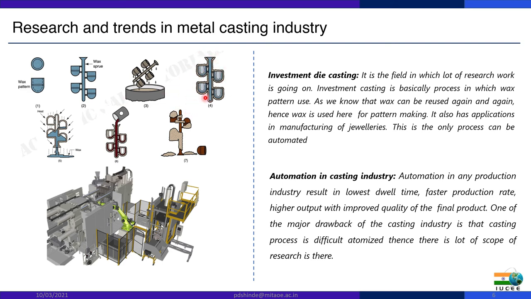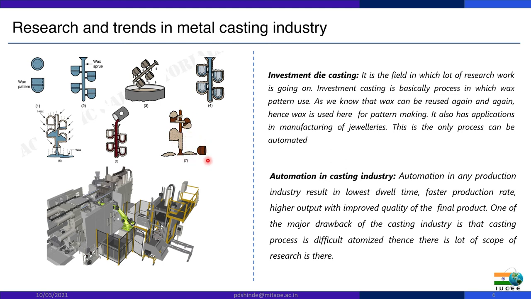Once it solidifies or is evenly deposited on the assembly, it is heated up to some temperature so that the wax gets removed from the entire assembly and a hollow cavity is generated. Once the wax is completely removed from this pattern, the liquid metal is poured into this pattern, or we can say mold. Then once the liquid metal solidifies, we have to remove this refractory material coating, and at the end we get the final end product.